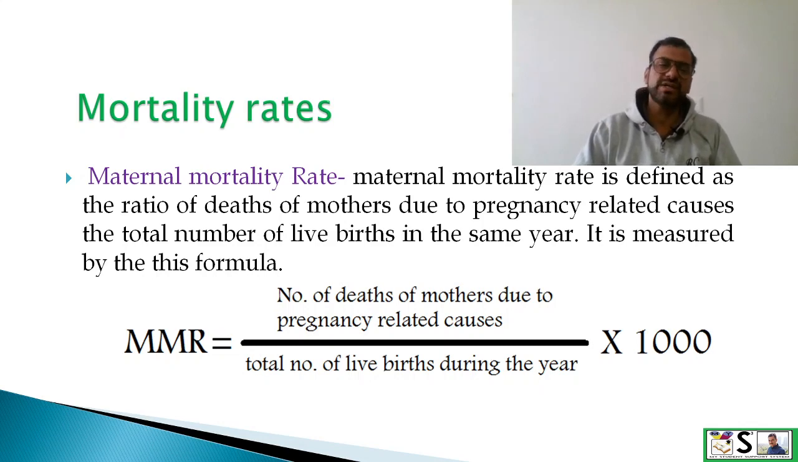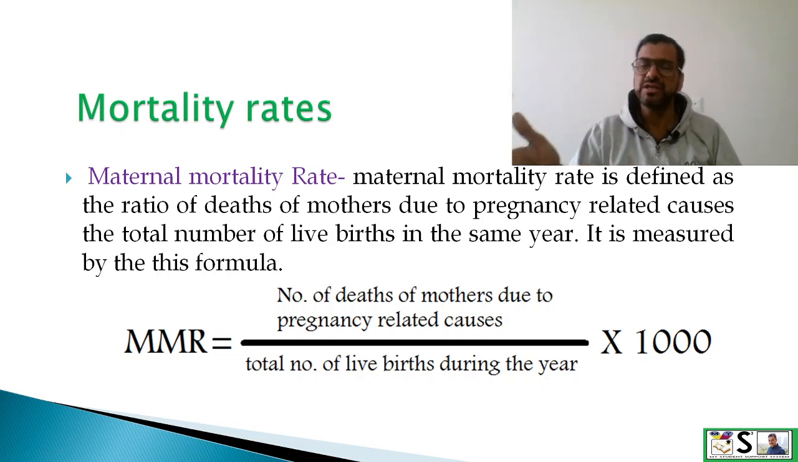Maternal mortality rate is defined as the ratio of deaths of mothers due to pregnancy related causes to the total number of live births in the same year. It is estimated by this formula: MMR equals number of deaths of mothers due to pregnancy related causes, divided by total number of live births during the year, and multiplied by 1000. Or normally we take maternal mortality rate per 1 lakh, so we can divide it by 1 lakh, then the answer will be number per 1 lakh.